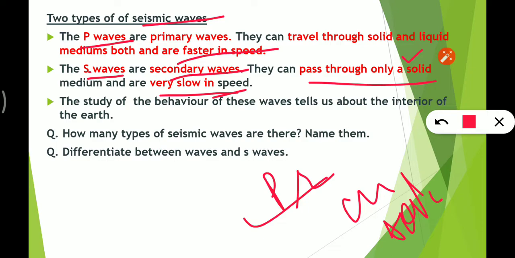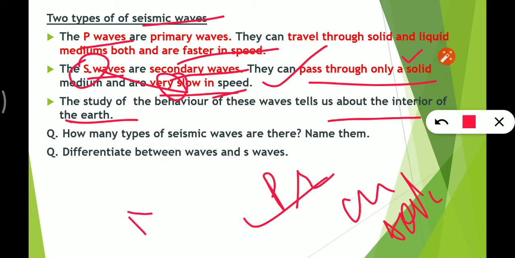You can remember this: S for secondary, S for slow. The study of the behavior of these waves tells us about the interior of the earth.